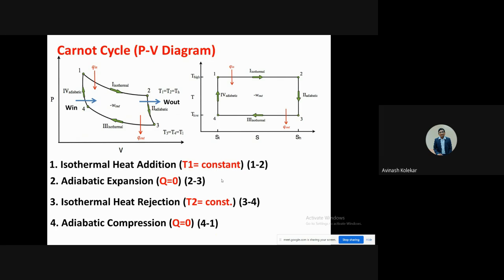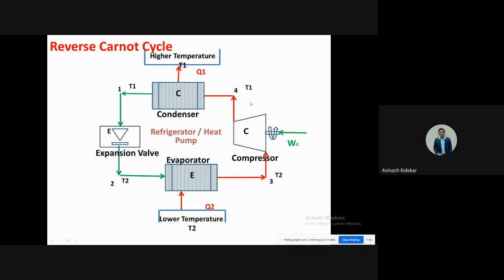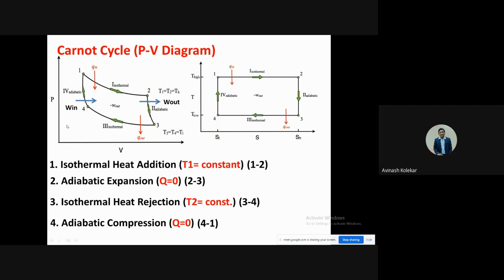If you draw this on the TS diagram, it will be a rectangle. Okay, it will be a rectangle. We are going to see it right now, in today's lecture. But right now, you can remember that it will be a rectangle on the TS diagram. So this is what the Carnot cycle is.